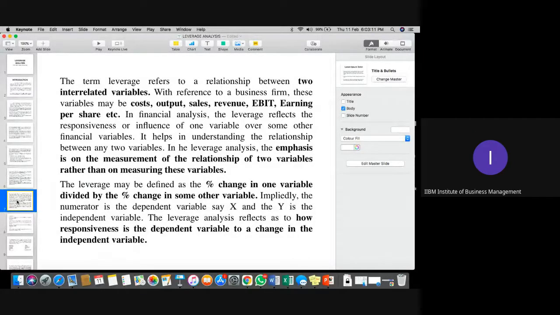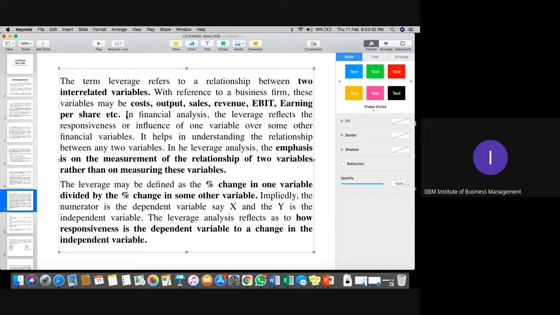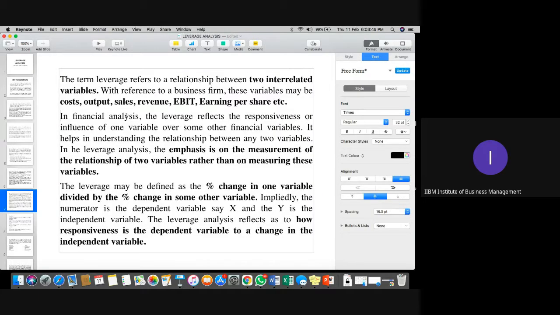When we talk about operating leverage and financial leverage, these two terms are always interrelated. How these terms are associated with each other, that we need to understand. First of all, we always need to understand cost, output, sales, revenue, EBIT, earnings per share, etc. Because when we talk about the company's assessment, its profitability, its expenses, its leverages, each and everything will always come in the picture.